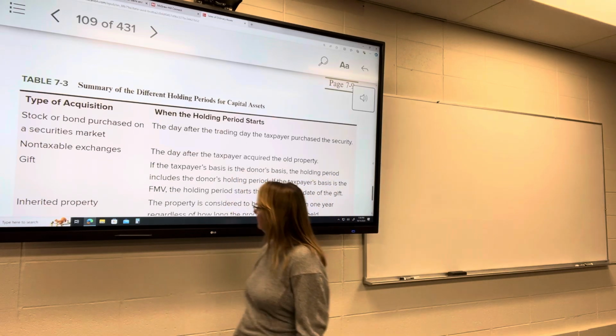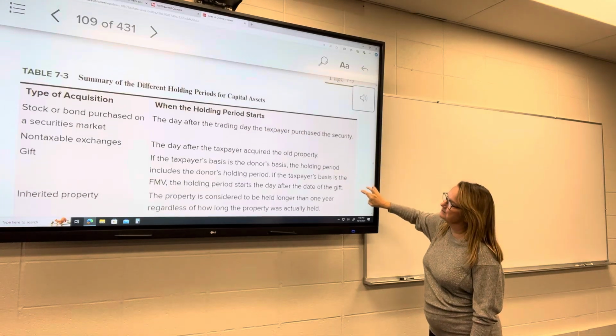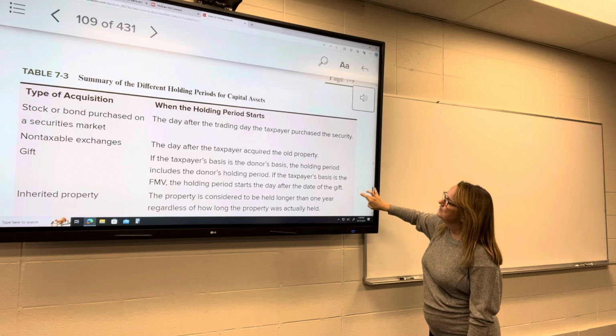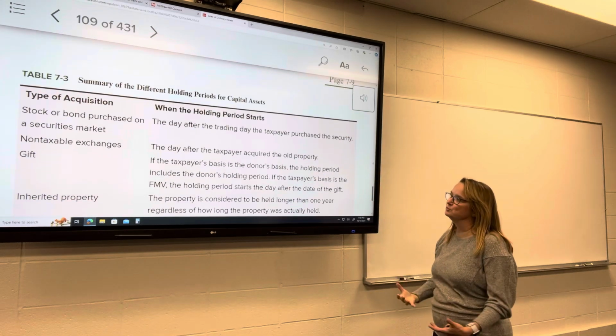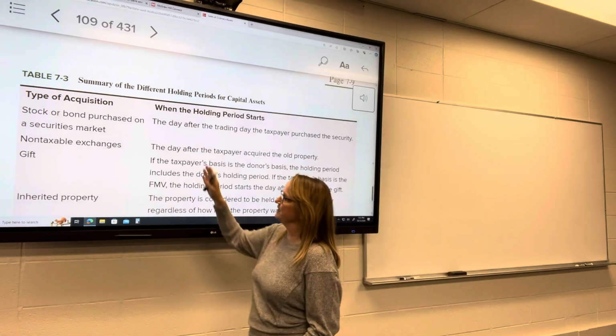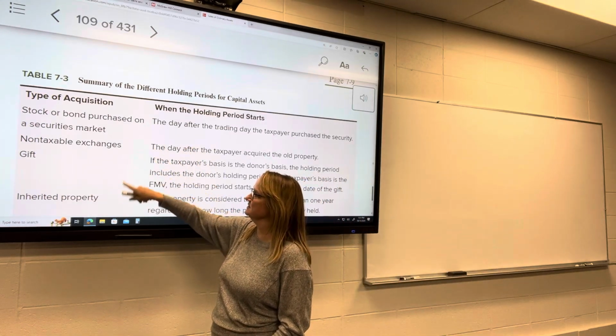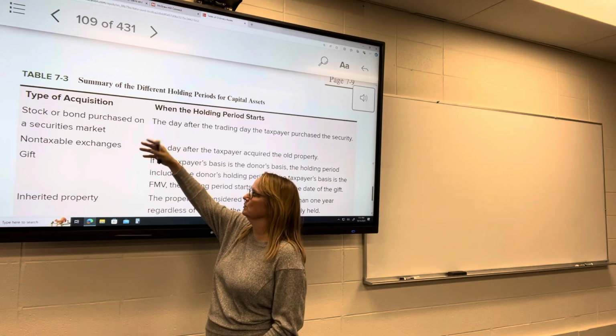Holding period, why is this here? All right, we'll go through this. I think this should be under the capital. Okay, well, for short or long-term assets, how do we determine it? These are for capital assets, because obviously stocks or bonds would be capital assets. You're only going to hold them for investments.